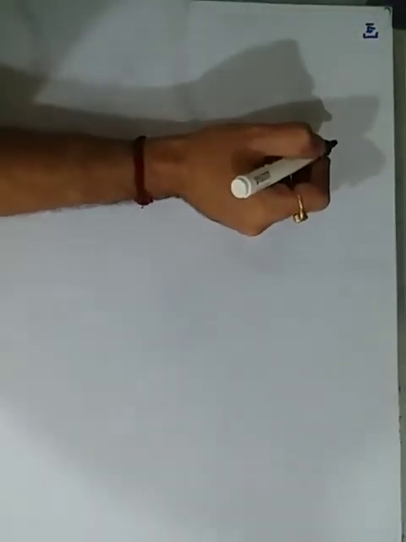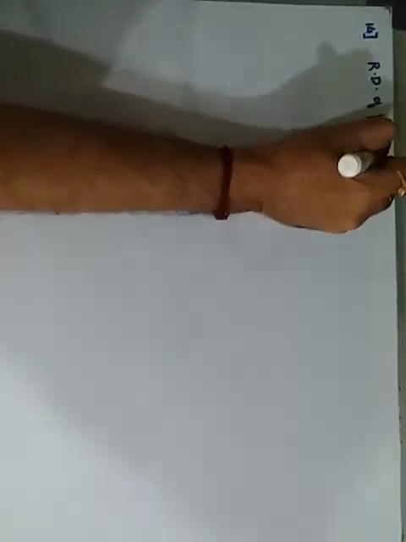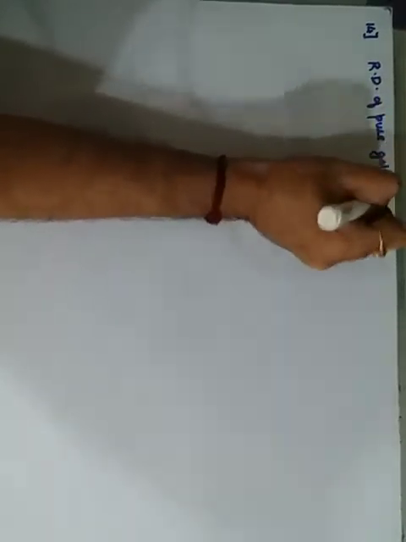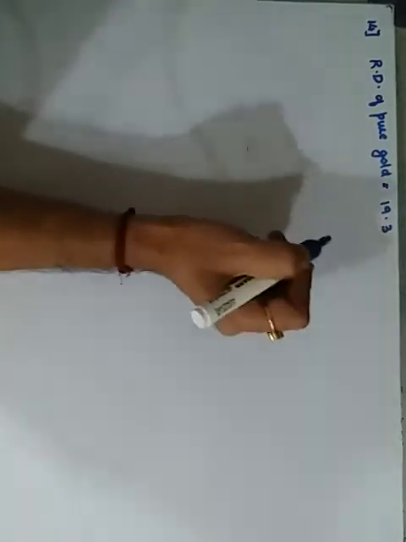Okay, the next question is an interesting question. The chances of it coming in the exam are low, but still: a jeweler claims that he makes an ornament of pure gold, whose relative density according to the jeweler, while he is selling, is 19.3.